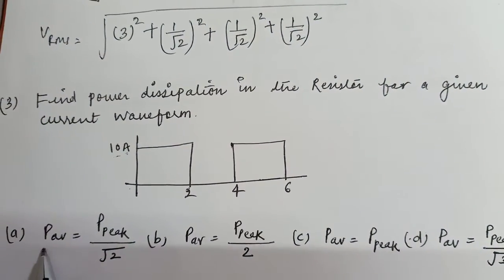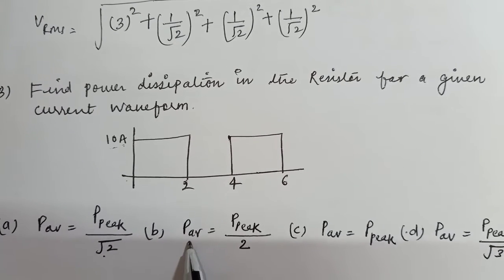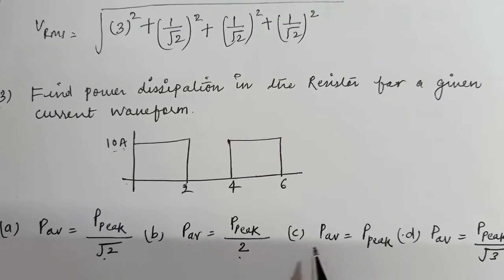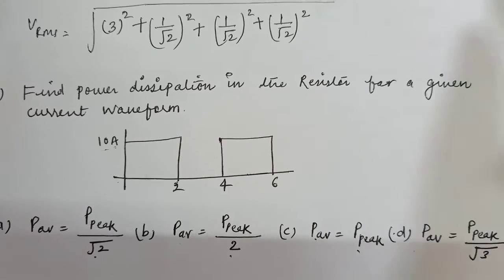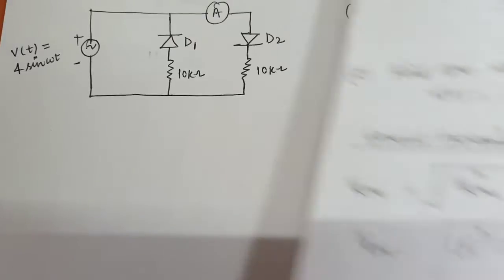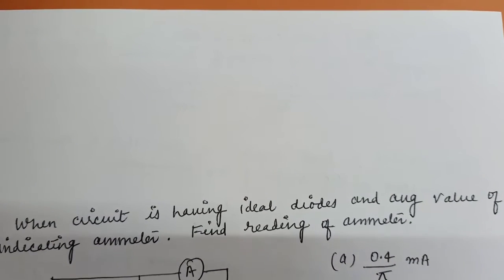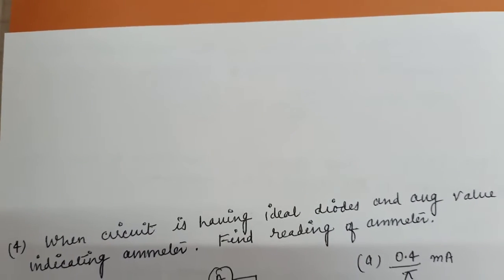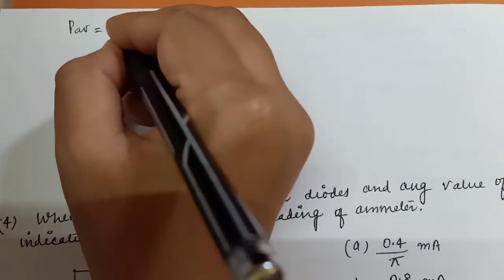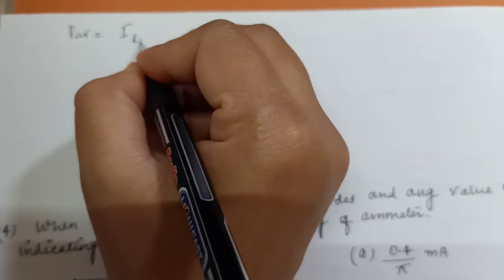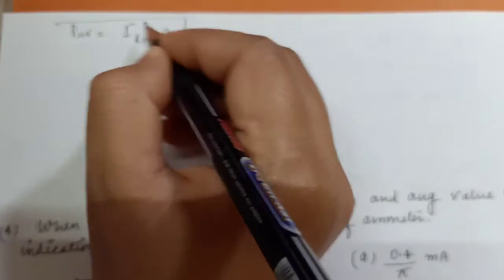First option is P average equal to P peak divided by root 2. Next is P average equal to P peak divided by 2, then P average equal to P peak, and P average equal to P peak by root 3. Let's solve the problem and find the option. For these types of questions you need to find the average power. Average power P average will be I RMS square into R. So this is your power formula.